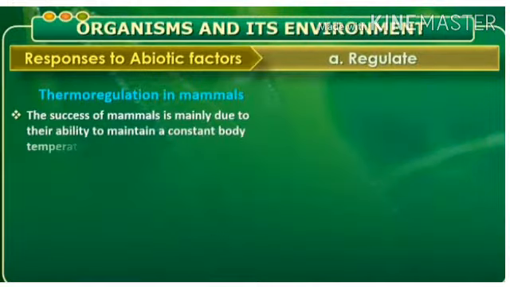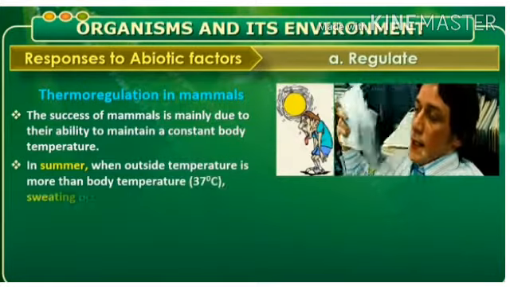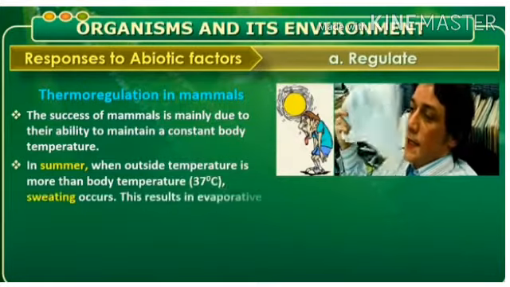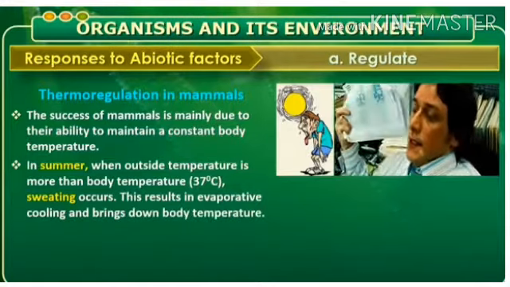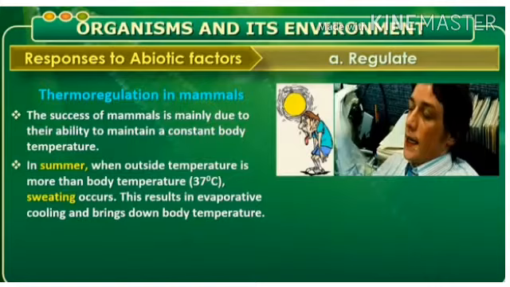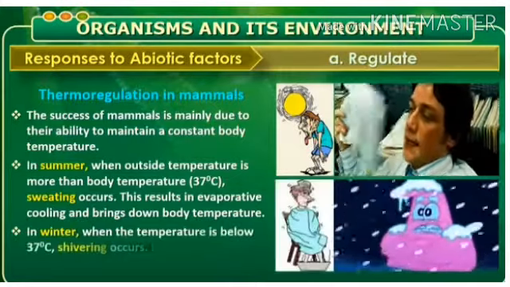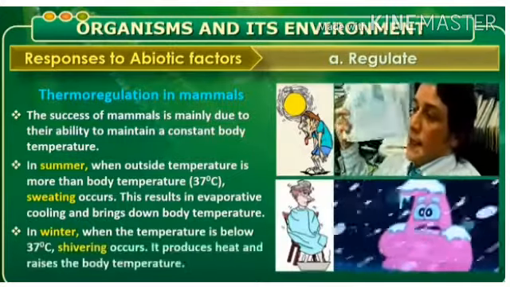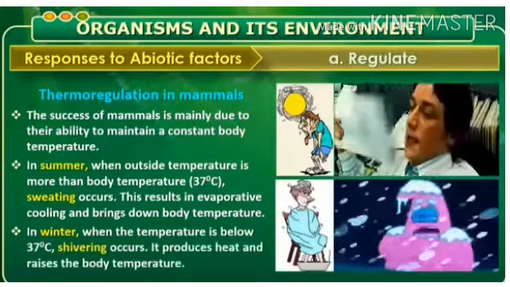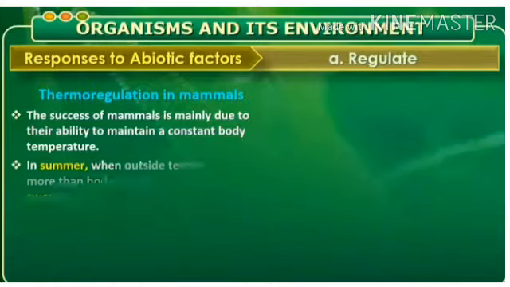Thermoregulation in mammals. The success of mammals is mainly due to their ability to maintain a constant body temperature. In summers, when outside temperature is more than the internal body temperature, sweating occurs. The sweating results in evaporation, cooling, and brings down the body temperature. While in winter, when the temperature is below 37 degrees Celsius, shivering occurs. Shivering produces heat and raises the body temperature. So, this is the mechanism of regulation.